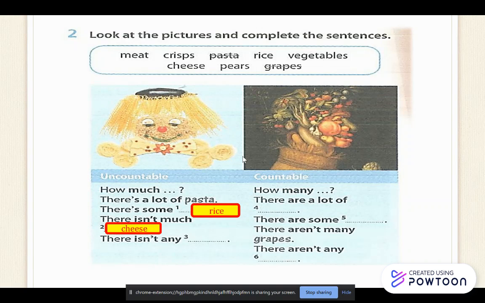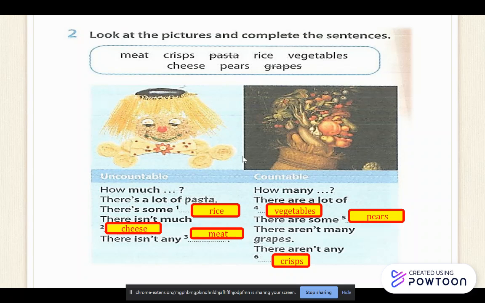There isn't much cheese. Cheese is uncountable. There isn't any meat. Meat is also uncountable. So you can't see meat in that picture, the picture on your left hand side. So the picture on your right hand side is countable, so we use how many. There are a lot of vegetables in the picture. There are some pears. We use some. There aren't many grapes.